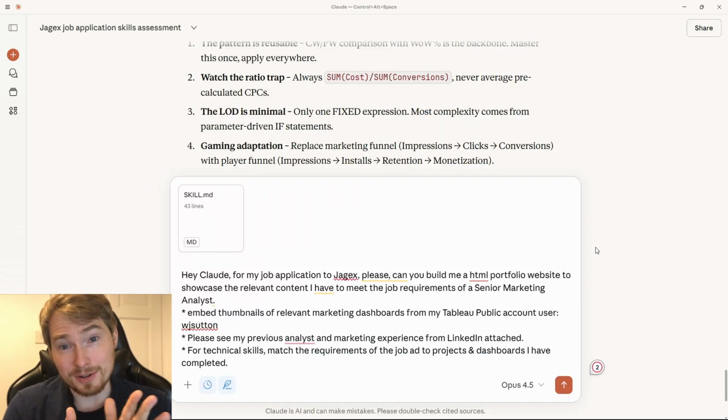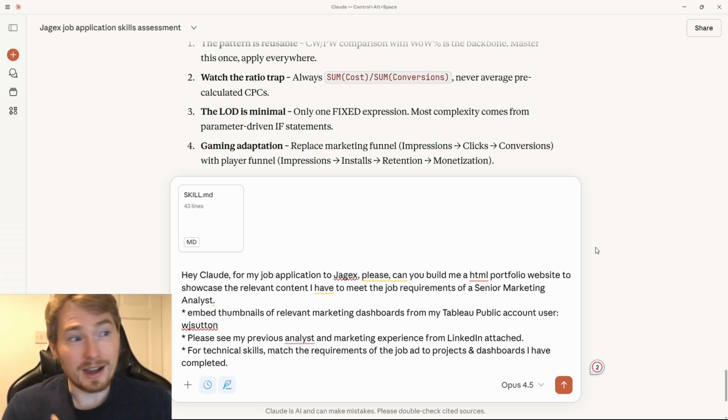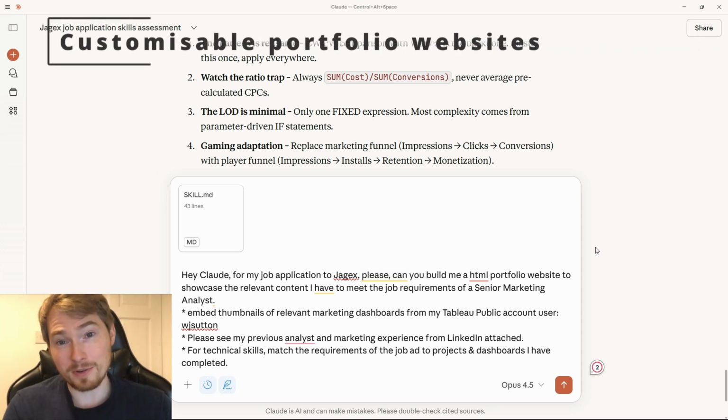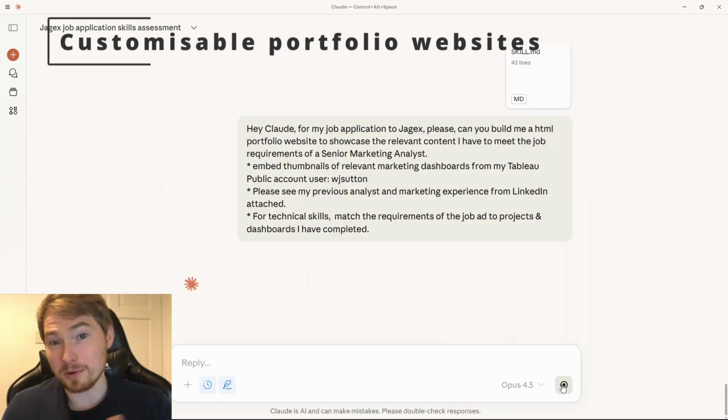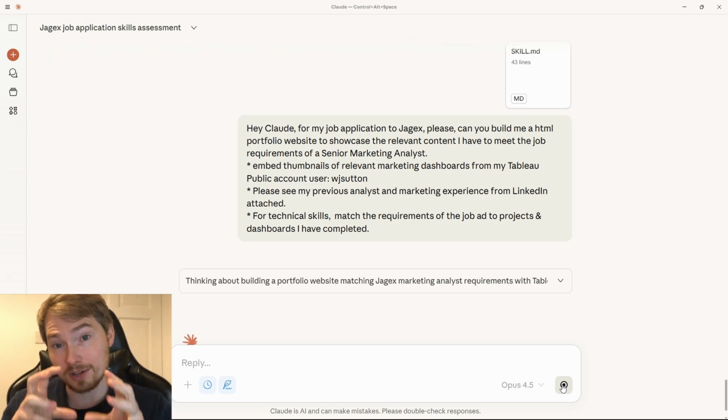Okay, we're in a good spot. So I understand the gaps in my application. I've actually been able to go and find dashboards that could show me this information and build out a project for myself. The last thing is, how do I stand out against those 100 people to even make it into that interview stage? Well, I've always seen Tableau Public as my own portfolio, but I could also get that portfolio made as an HTML web page. So I can merge data from Tableau Public with my LinkedIn profile and then theme it for that job application itself.